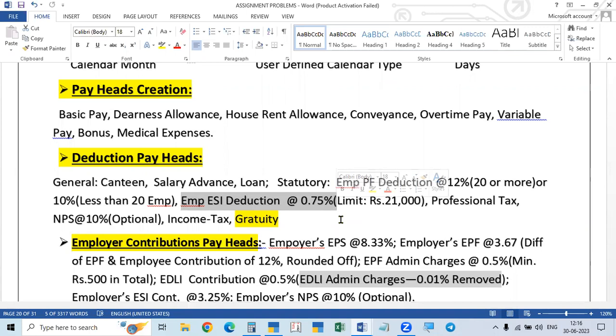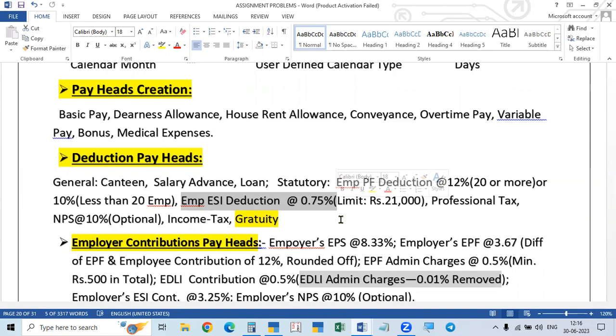If the employee's salary, I will tell you what is meant by salary, what are the pay heads to be taken, is more than 21,000, government will not give any medical attendance, medical assistance or medical treatment. Only up to 21,000, that means they are employees with less salary. If it is more than 21,000, those employees are not eligible.